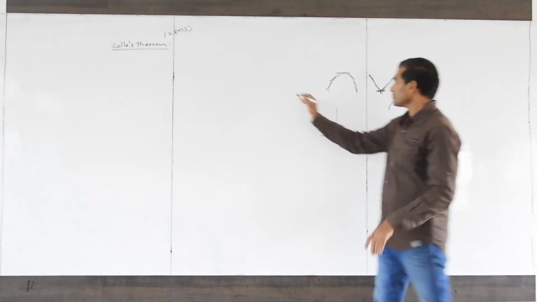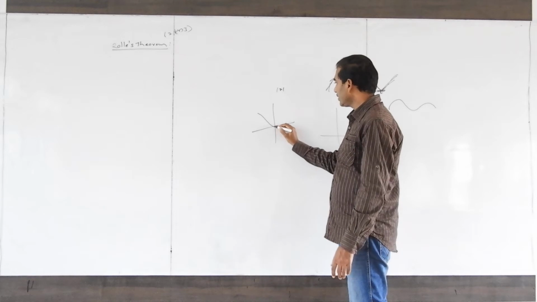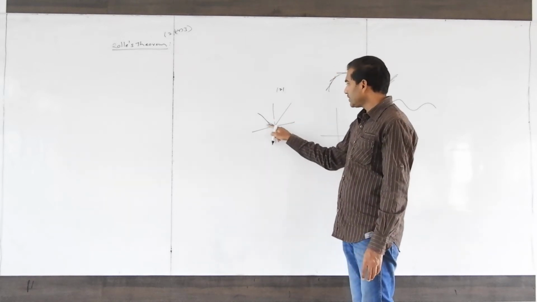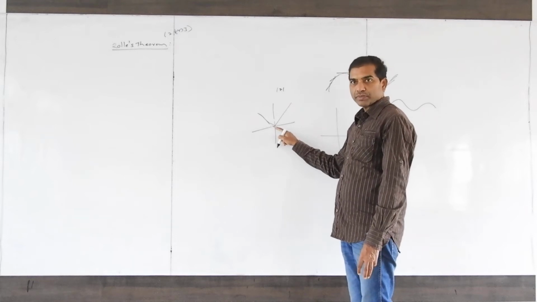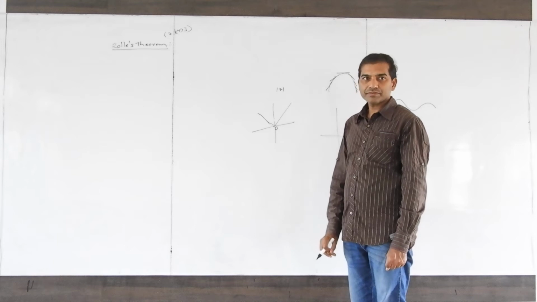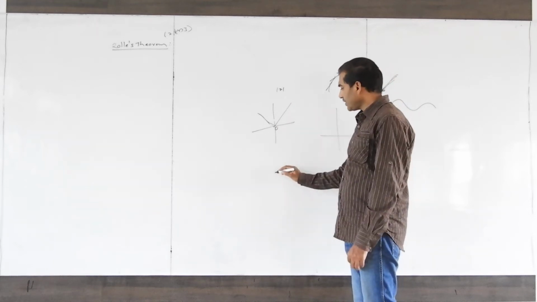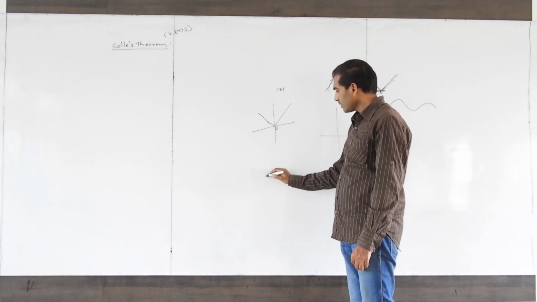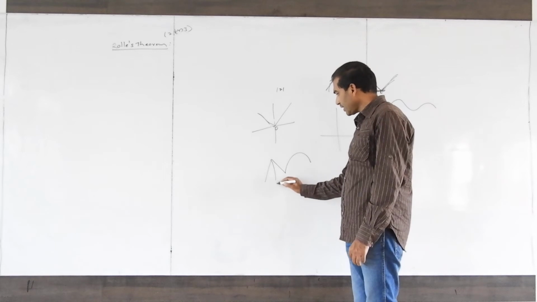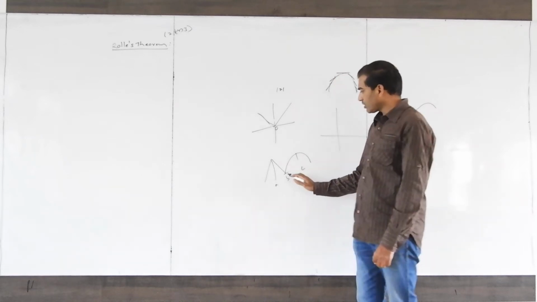Mod x graph, how is it? Like this. Here a sharp edge is there. So at this point mod x is not differentiable, but it is continuous. And if the graph is like this, here point A, here point B, here point C, how many sharp edges are there?